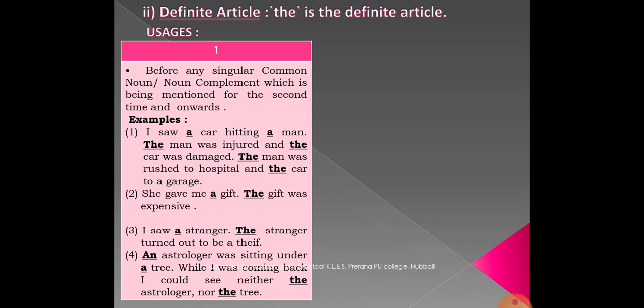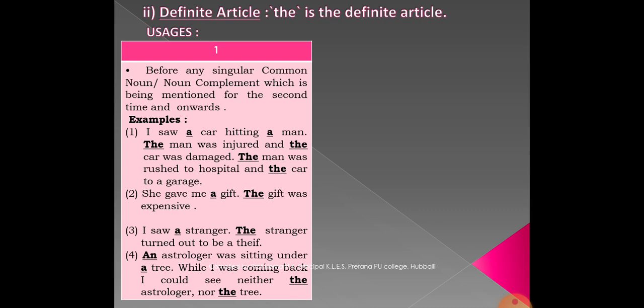In the next sentence: "The man was rushed to a hospital and the car to a garage." In the third sentence too, we have used the man and the car. In the second and third sentences we have used the definite article "the", because car and man have been used for the second time and onwards. So the rule is: before a singular noun or noun complement which is being used or mentioned for the second time and onwards, it may be the second time or more than that, we must use the definite article "the".